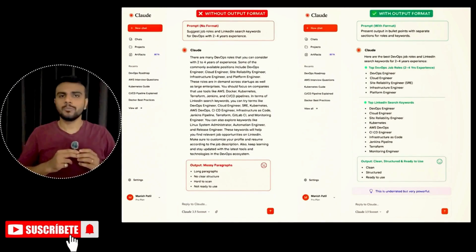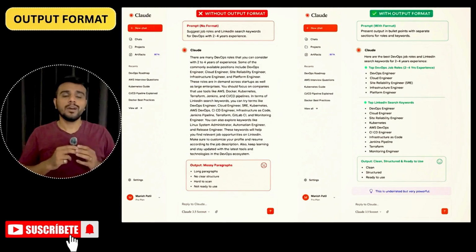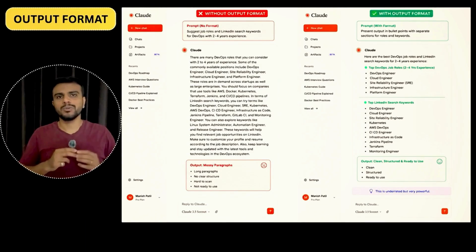And the last one is output format, which means how the final output or response from the AI tool should look. It generally defines your presentation style. If you don't add any format, then your output will be in messy paragraphs. But let's say you add a format in your prompt, for example, present output in bullet points with separate sections for roles and keywords. Then your output will be clean, structured, and ready to use. Remember one thing, guys, this is an underrated framework, but it's very, very powerful.